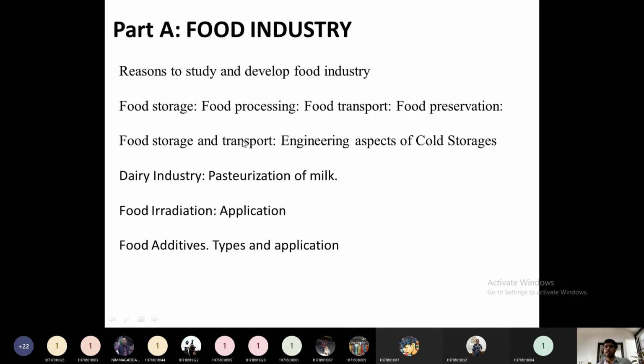Then next one is the transportation and storage. In the transportation and storage, we require refrigeration. Okay, we require a cold storage. So what are the engineering aspects in the construction of cold storage? We have to see in this one.